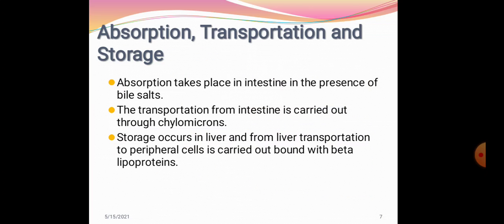And next about the absorption, transportation and storage. As with all the fat soluble vitamins, absorption takes place from the intestine with the presence of bile salts. And then from the intestine the transportation is carried out through chylomicrons. The storage occurs in the liver and from the liver the transportation to the peripheral cells is carried out bound with beta lipoproteins. So absorption takes place from the intestine with the help of bile salts, then transportation from the intestine is with the help of chylomicrons, and it is stored in the liver, and from the liver transportation to the peripheral tissues is carried out bound with beta lipoproteins.